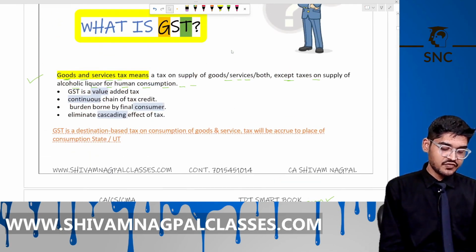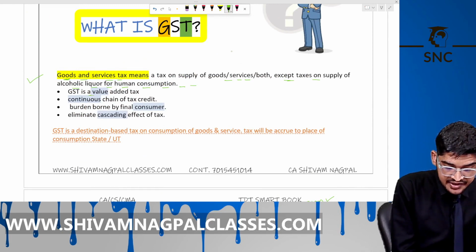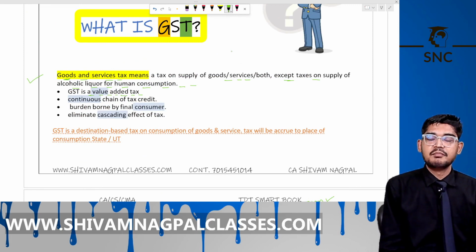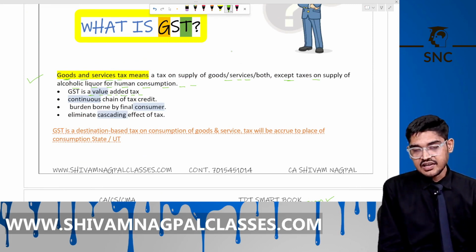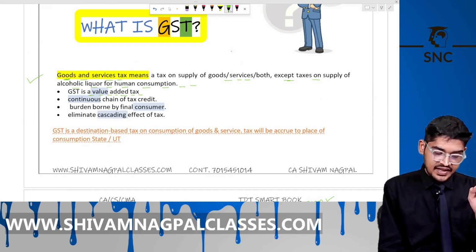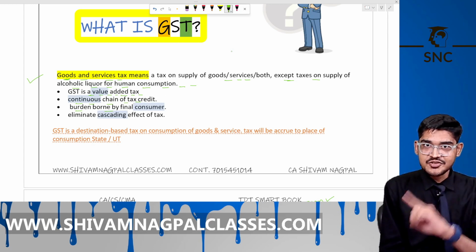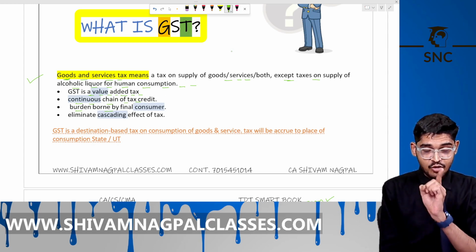Now see the definition of GST. GST is a value added tax. On the value added by the wholesaler, manufacturer and the retailers, they need to pay GST, and there is a continuous chain of credit. The burden of GST will be borne by the final consumer, not the wholesaler or manufacturer, but the final consumer who is consuming it.